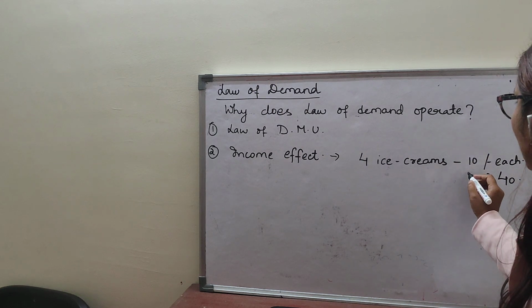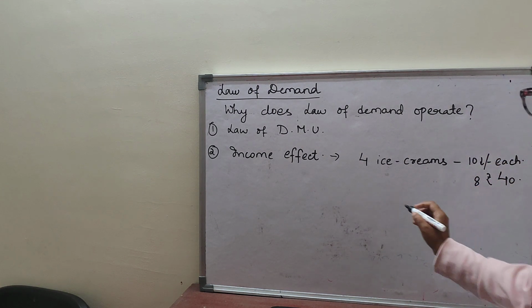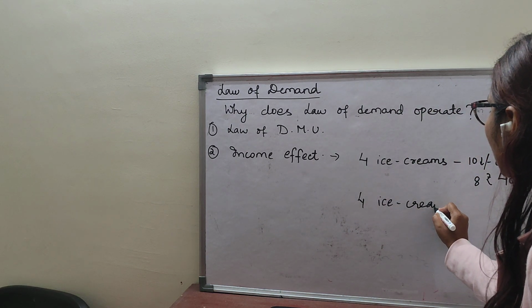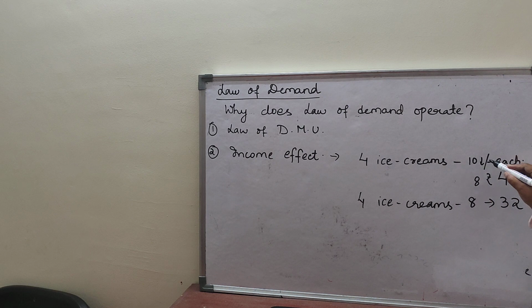Now, when the price reduces from 10 to 8 rupees, you buy 4 ice creams at the price of 8. How much do you have to pay? You have to pay now 32 rupees. Before that you were paying 40 rupees. Now when the price falls from 10 to 8 rupees, you are paying only 32 rupees.